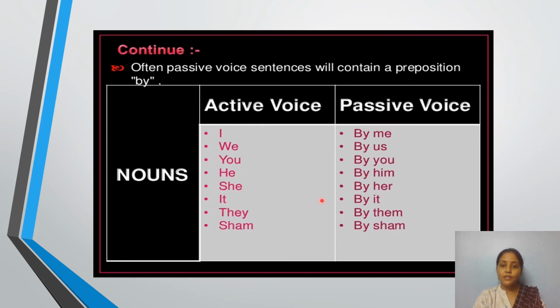It will be converted into by it. They will be converted into by them. Sham, that is the name. Don't get confused. Sham, Rekha, Priya, John, Raj, these are all names. You have to use the same name along with the preposition by: by Rekha, by Sham, by John.